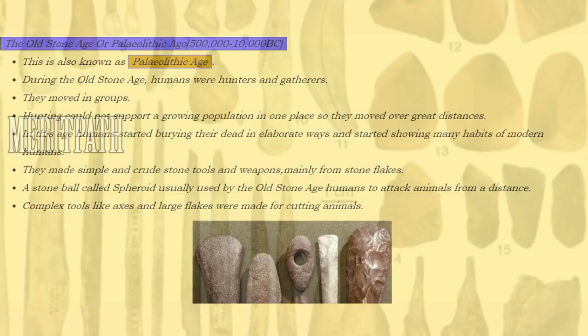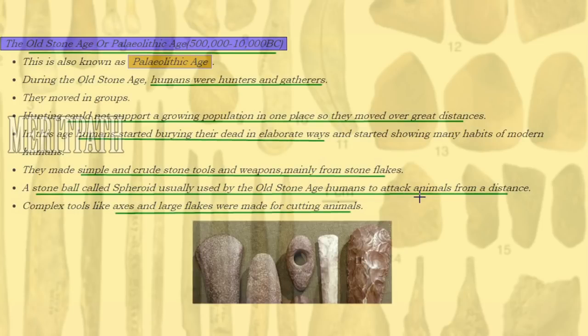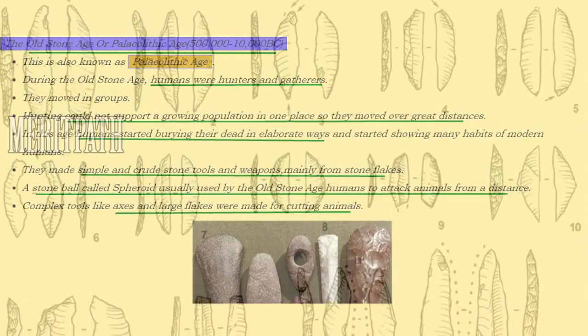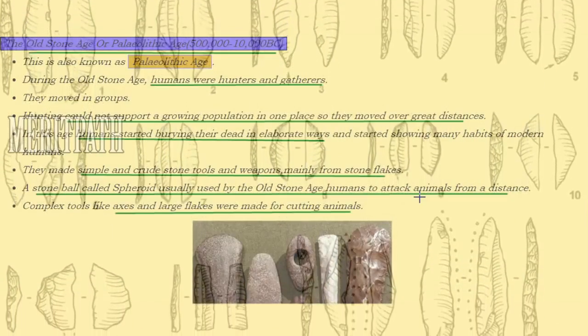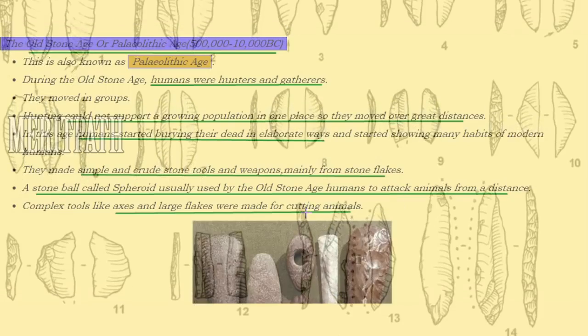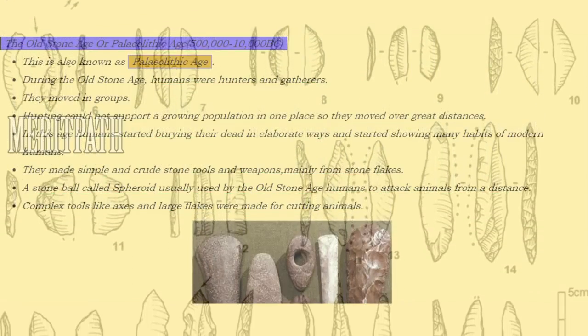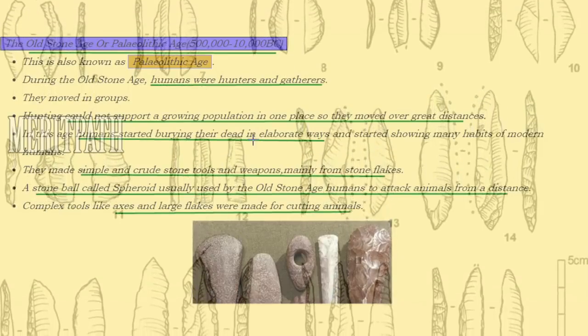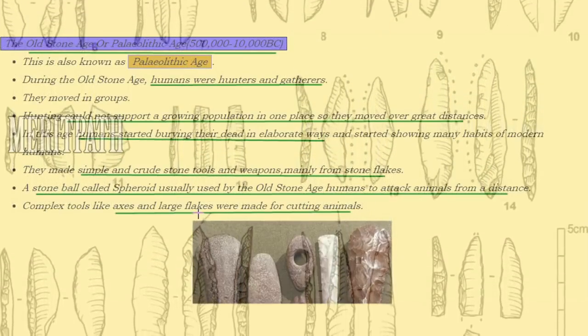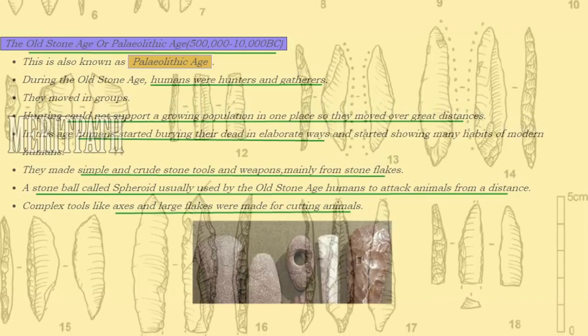The weapons and tools were made of crude stones and stone flakes. Then they discovered something called the spheroid. It was a stone ball, and it was used to attack animals from a great distance. Animals were attacked for the purpose of food. And for cutting animals, they had axes and large flakes.